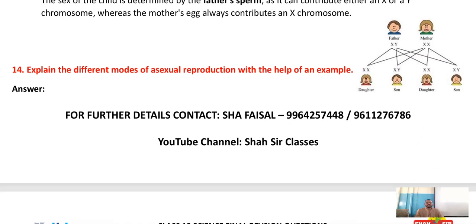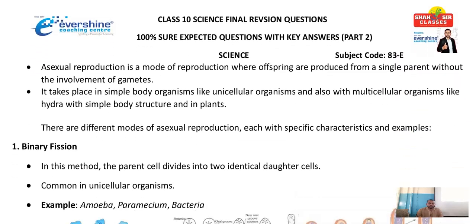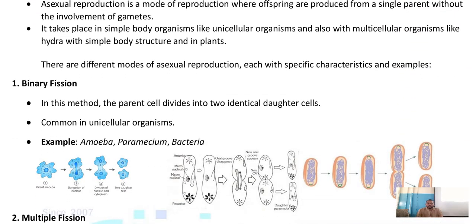Next, different modes of asexual reproduction. Children, this is one of the important questions. Actually, they may not ask you to explain this, like how I have asked you. If I look at your model papers or previous prep papers, they have given the diagram. Based on the diagram, they are asking the questions. So, we have different modes of reproduction, that is binary fission. They may give you this figure and ask which type of mode of reproduction is this?